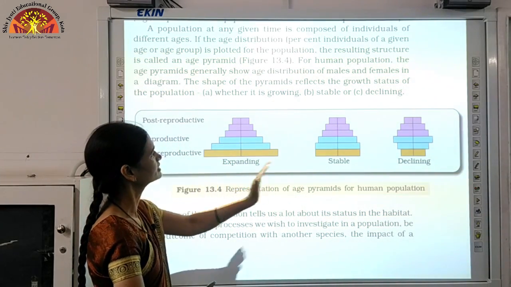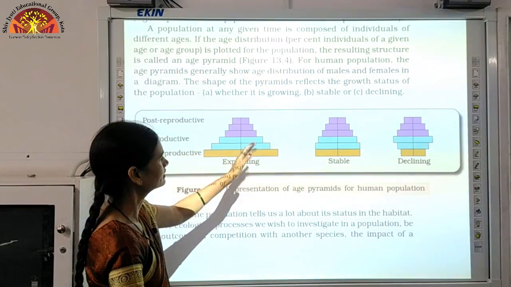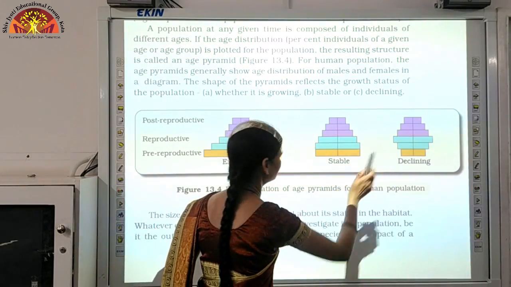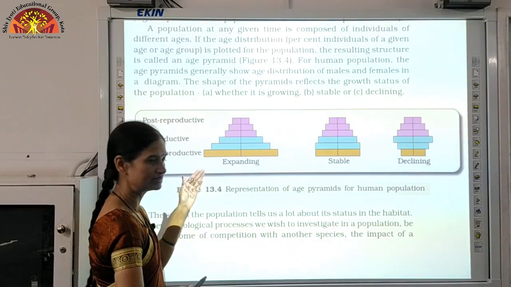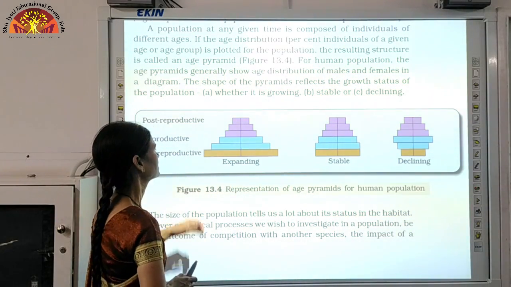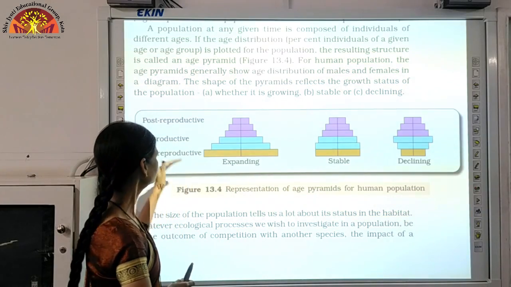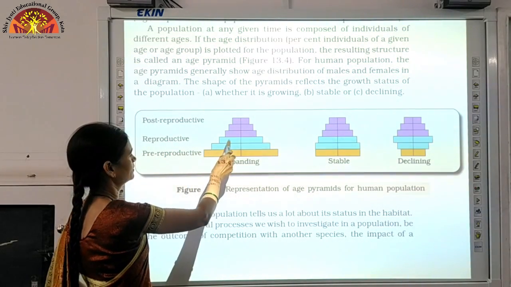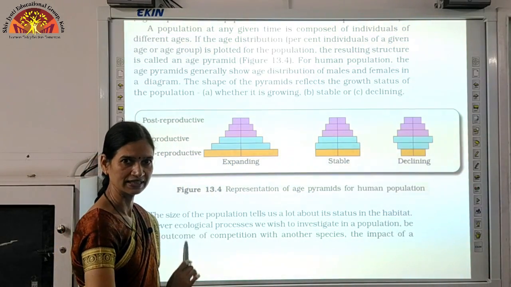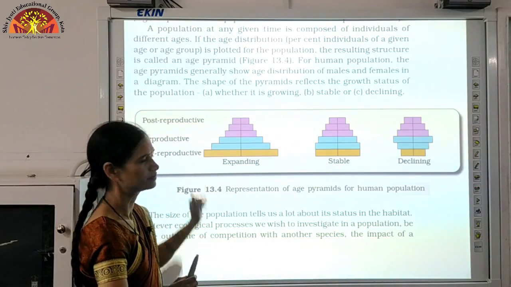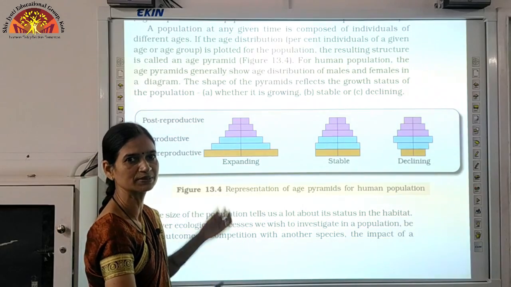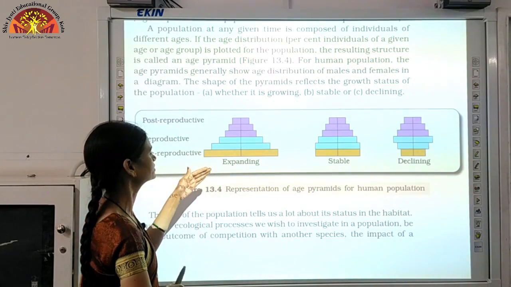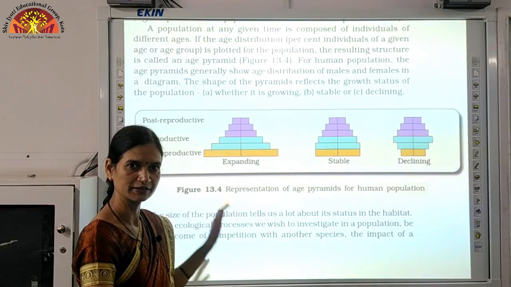Now we will compare these pyramids. One is expanding, another is stable and the third is declining. So how can we explain the expanding pyramid? Expanding age pyramid है ये. Expanding हम इनको क्यों कह रहे हैं? Because यहाँ पे आप देखो the reproductive और pre-reproductive age वाले जो individuals हैं, they are maximum. ठीक है ना, maximum pre-reproductive means in future they are going to become reproductive, they will be reproducing and they will help in the expanding of population.